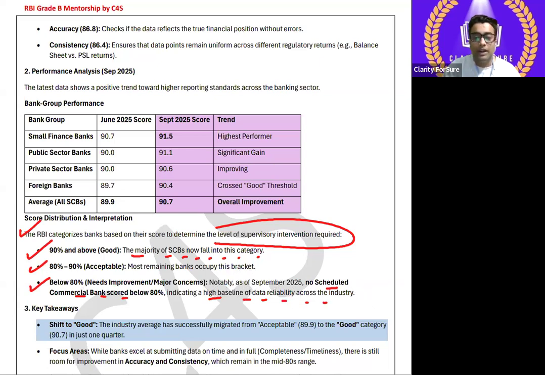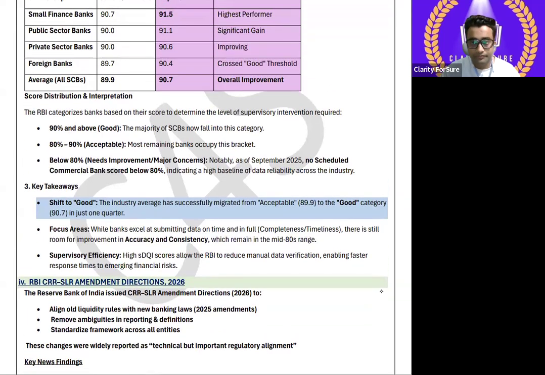Is it clear? Now try to understand the key takeaway. Please have the key takeaway over here. What is it telling about? The shift to good. The industry average has successfully migrated from acceptable, 89.9, to the good category, that is 90.7, in just one quarter. Focus area.